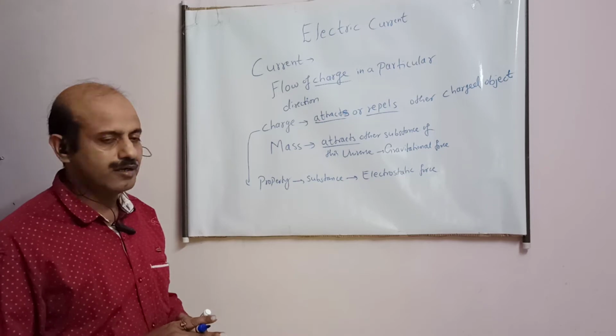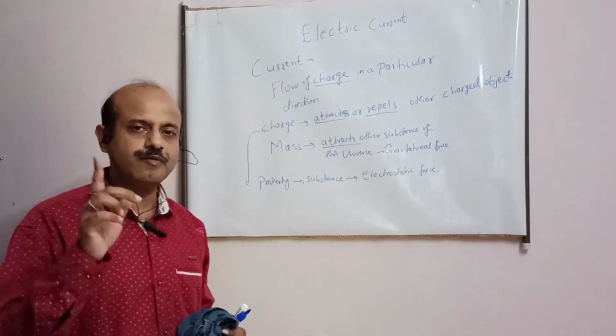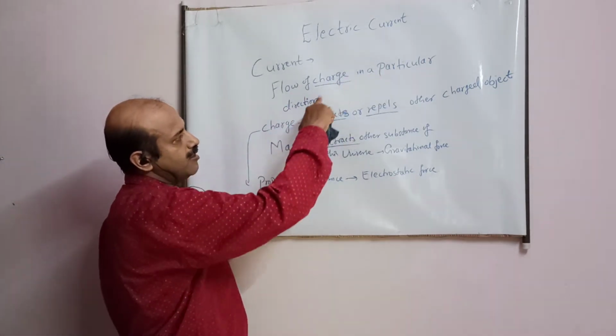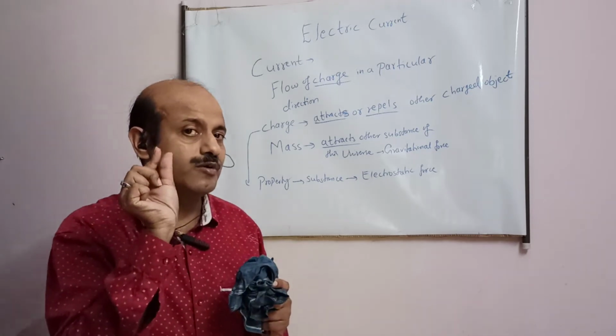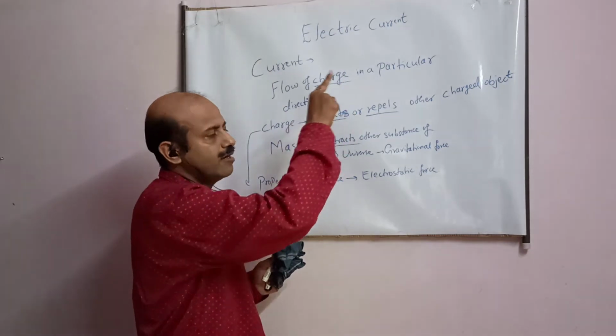Okay, student, this is the meaning of charge. Now I will come into the detail of it. So charge is the name of a property. Remember, student, as I said, flow of charge in a particular direction means a substance which has this particular property is flowing in a particular direction.